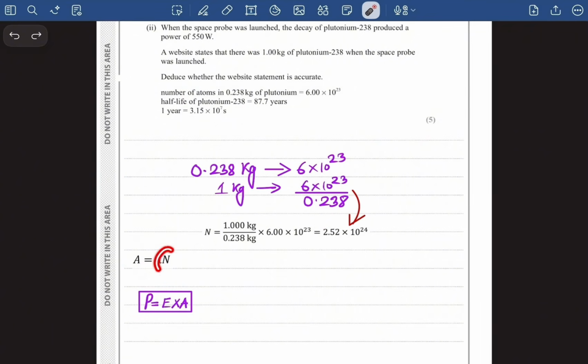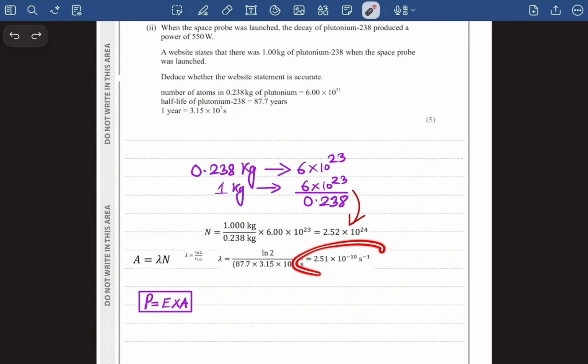Now guys, we have got this N. To calculate the activity, we need the lambda. And we know T half is equal to ln 2 divided by lambda, right? And right here, if you make lambda the subject, it becomes ln 2 divided by T half. They have given us the half-life. This is the T half. And we will have to convert it into seconds. So 1 year is 3.15 × 10^7 seconds. So 87.7 years will be 87.7 multiplied by 3.15 × 10^7 seconds.